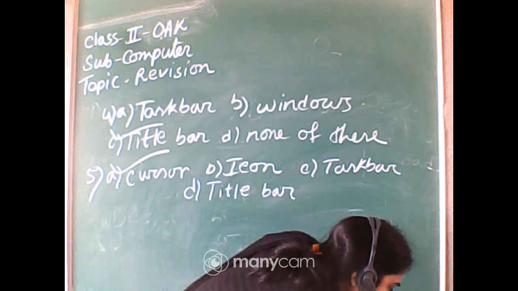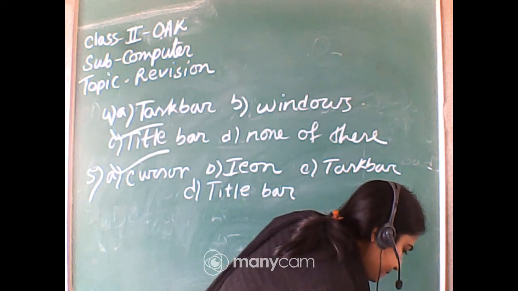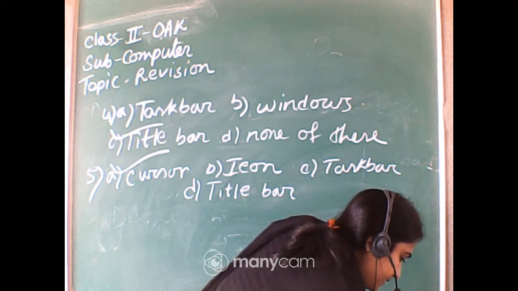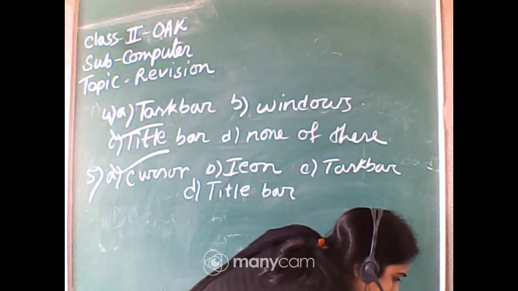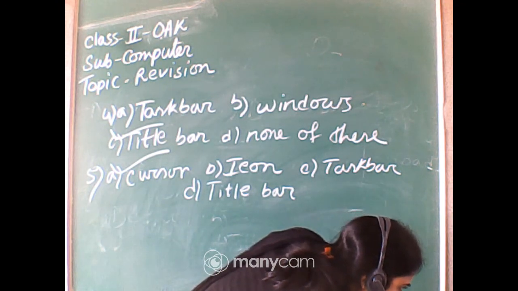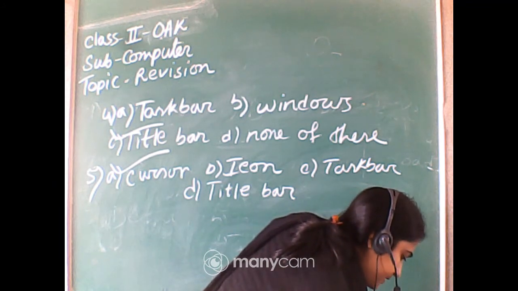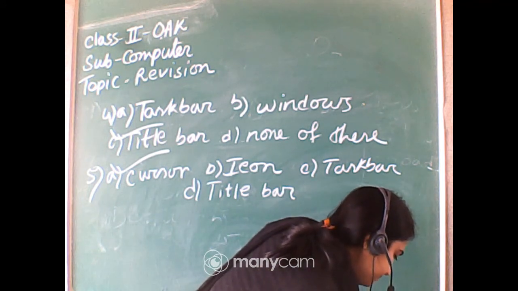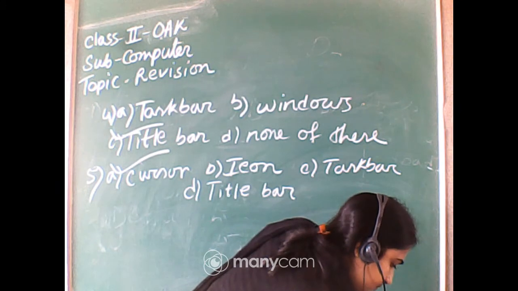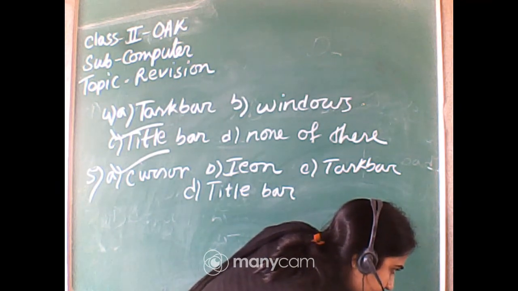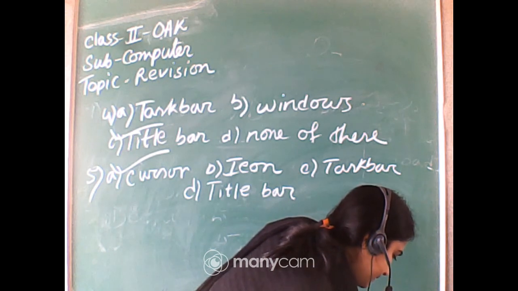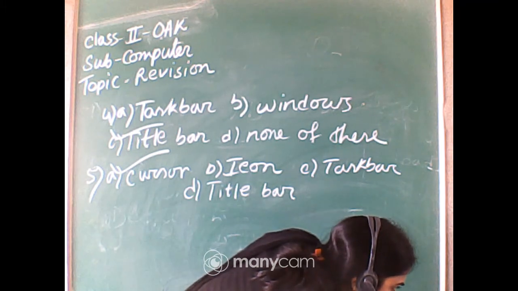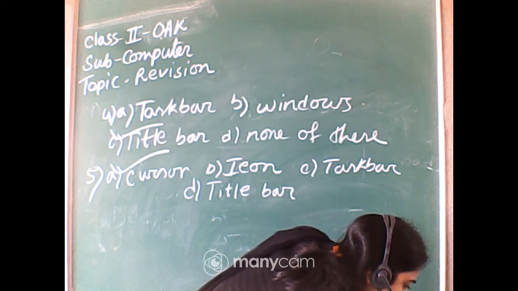And Devoshmita Maji, present, and Vriddhi Paja, present, Indakshi Sen, Indakshi present, Kaushik Ghosh present, Kritika present. Okay, 1 2 3 4 5 6 7 8 9 10 11 12.